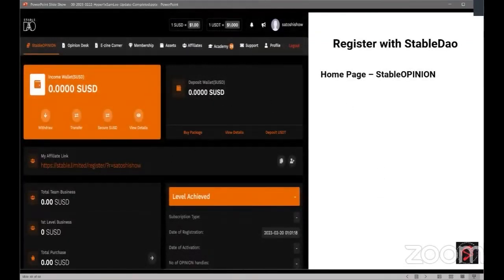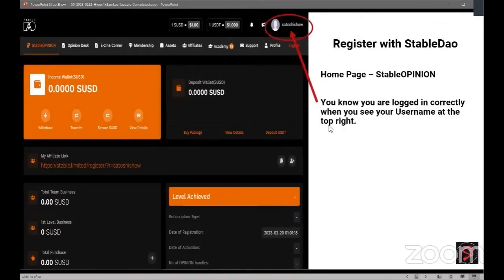How you know you're in is if you take a look at the top right, you're going to see your username up there. That's when you know that you are logged in correctly. Also, David, if they see up there, right where it says Stable Opinion, next to it you see Opinion Desk, then that tells them that they're on the opinion side as well.